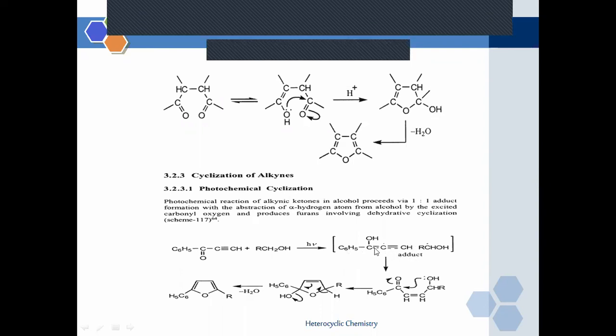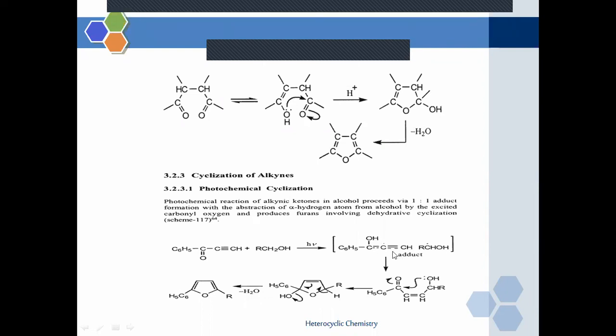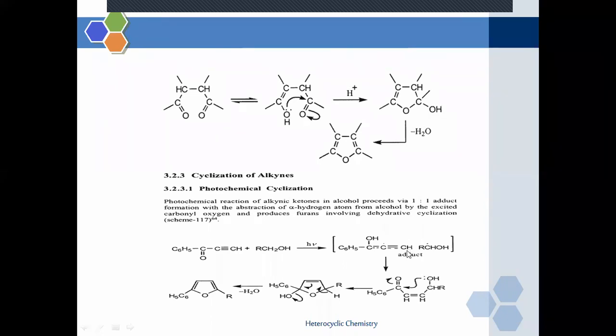The molecularity of this intermediate compound, on the left side of the triple bond and the right side of the triple bond, is in equilibrium. So this is known as a 1:1 adduct. This 1:1 adduct, with the abstraction of an alpha hydrogen atom, will abstract a hydrogen atom from this alcohol.